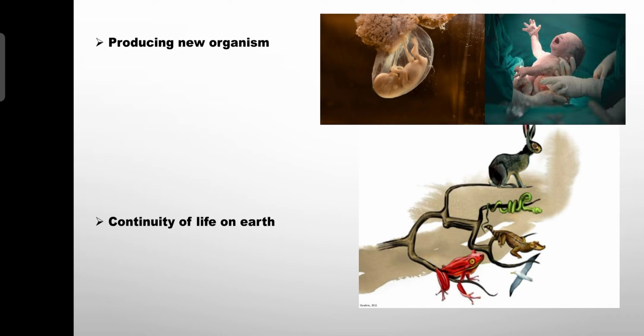So what is the importance of reproduction on the earth? What does reproduction do? Reproduction ensures the continuity of life on the earth, or to say it more simply, it ensures the continuity of species on the earth. Suppose I ask you a question like, what if reproduction was absent on the earth? What would have happened? If there was no reproduction, there could have been no life on the earth. So reproduction ensures the continuity of life on the earth.